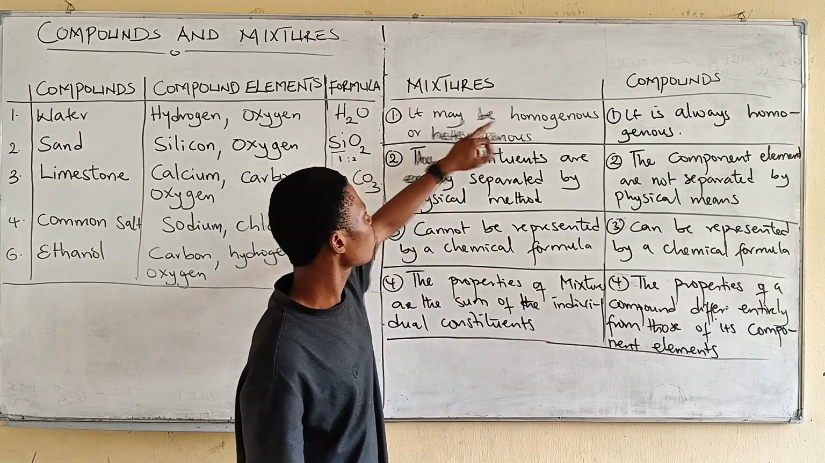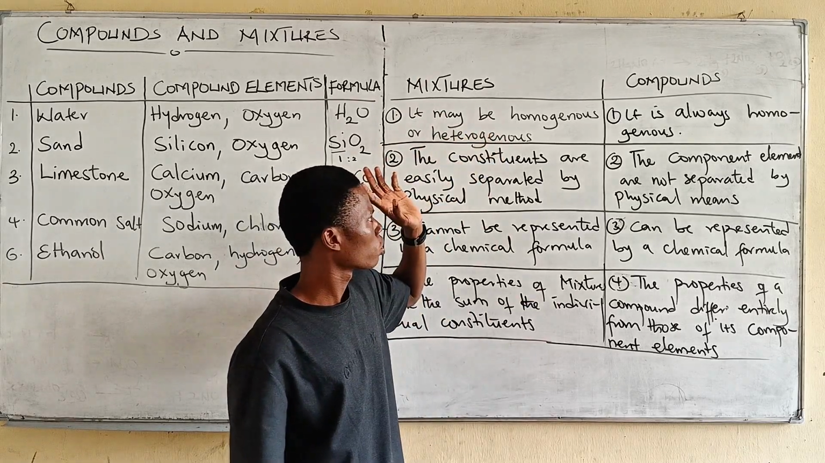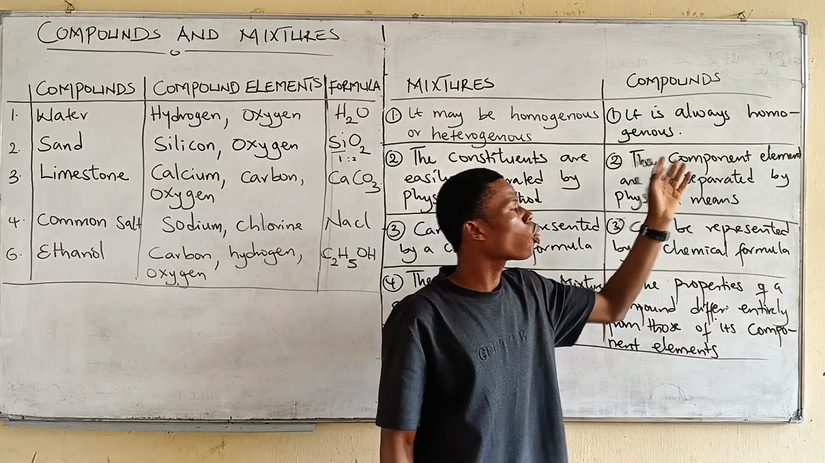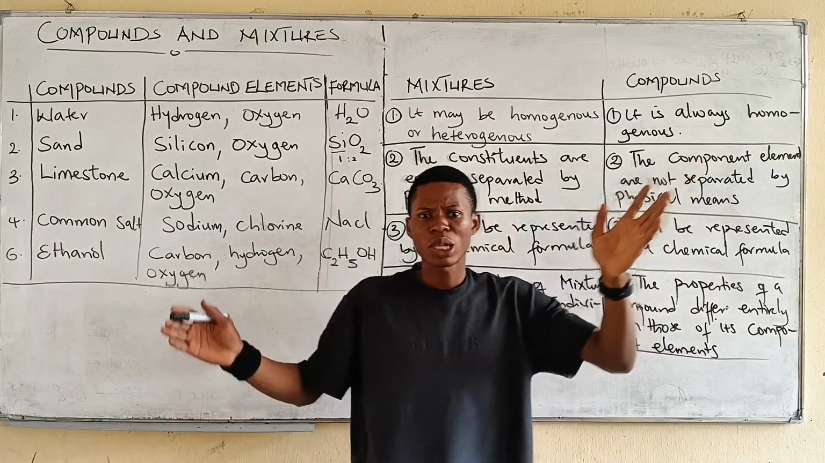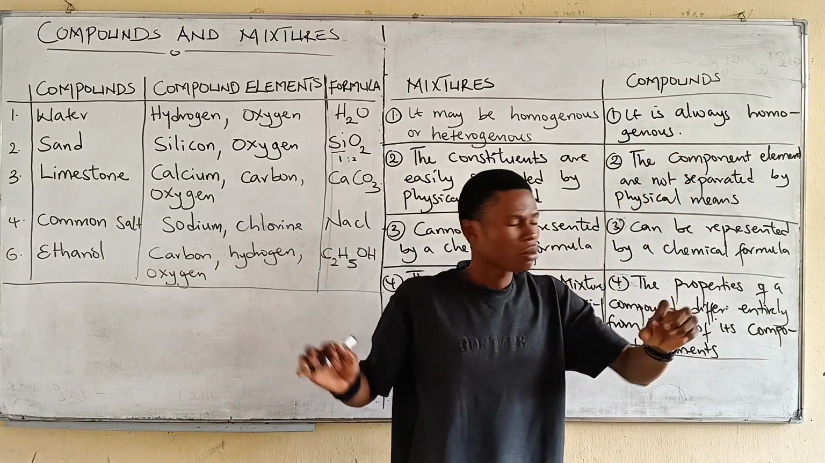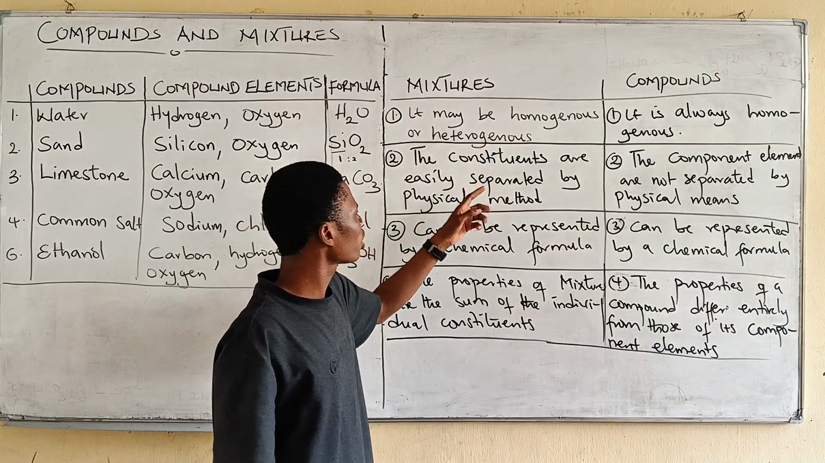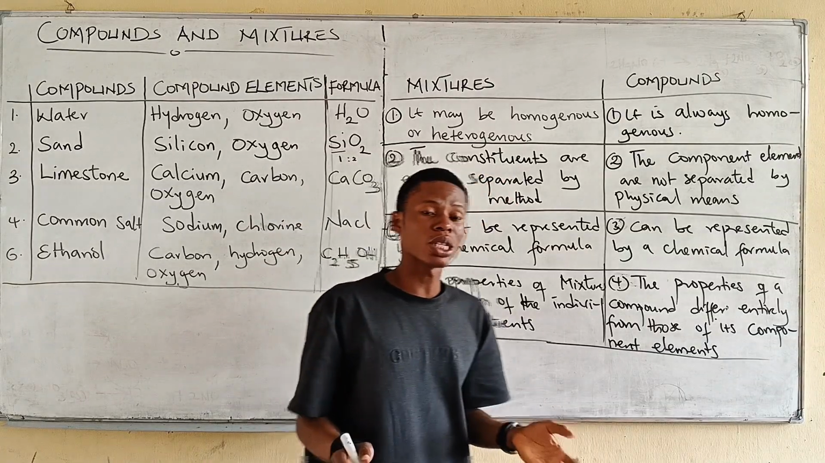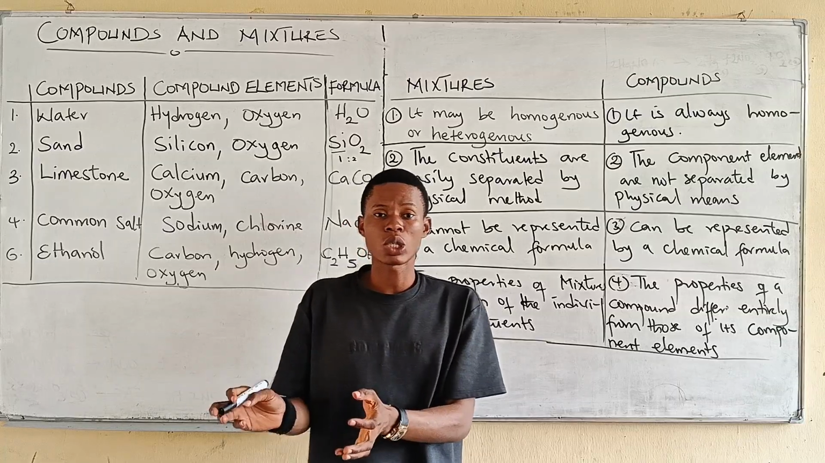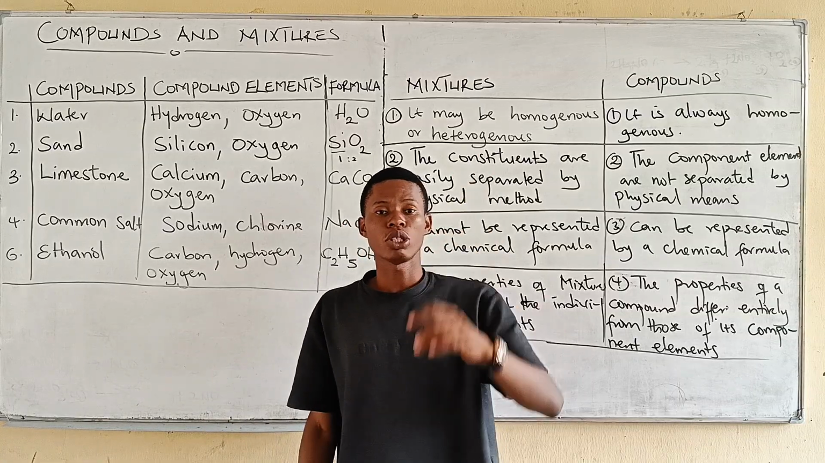Now, mixtures can either be homogeneous or heterogeneous. But compounds are always homogeneous. Compounds, the components are always in the same phase. Now, the second one, constituents are easily separated by physical method. You can easily separate mixtures, the components of mixtures. Take for example, the blood I used.